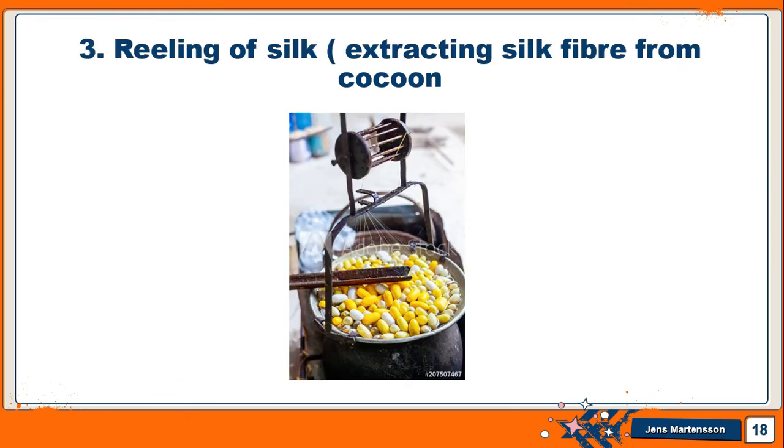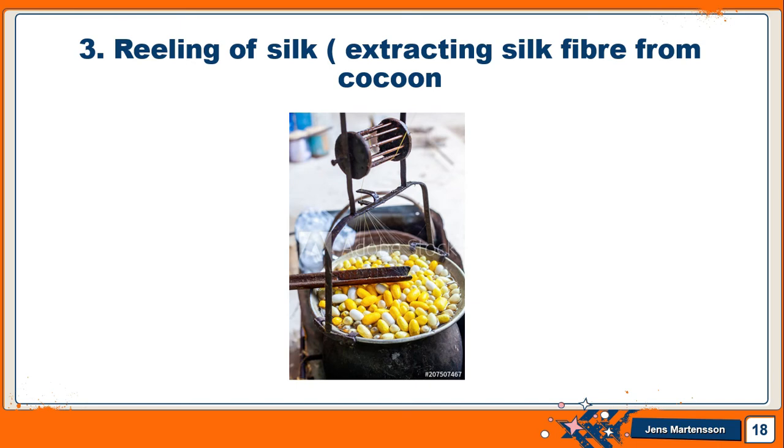As soon as you boil the cocoon, a fiber will come out, and from there we will start extracting the silk fiber. See, as soon as we start boiling, you can see that here the fiber is extracted, and in this way the silk fiber is extracted from this cocoon. So reeling of silk is nothing but extracting a silk fiber from the cocoon.